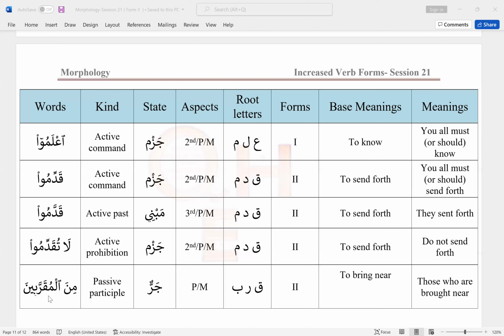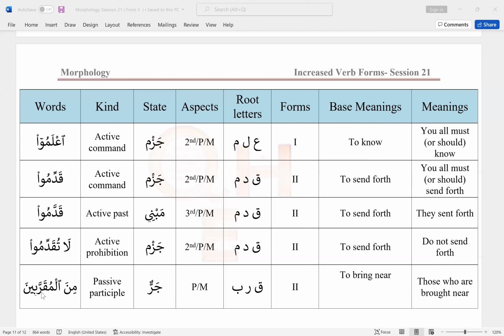Anytime we see a noun that ends with ina, it can be at the state of nasab or jar for the male. It will be plural male, and it can be at the state of nasab or jar. So it depends on the governing agent before the noun. In this case, it's the state of jar. So this is plural male because I see ina at the end.